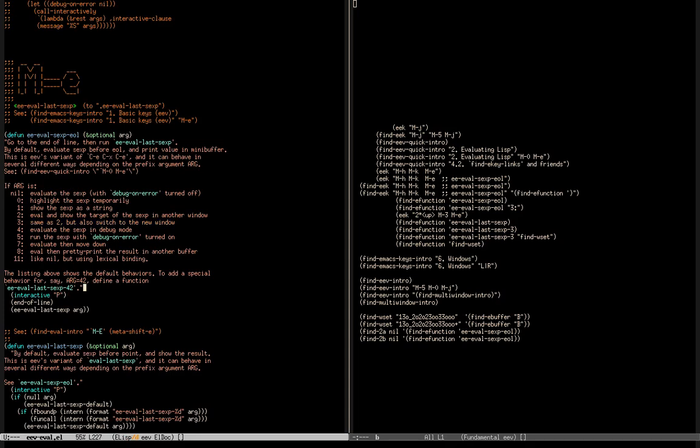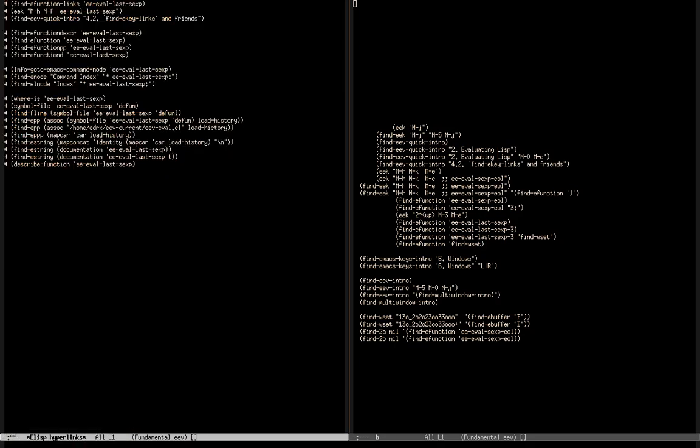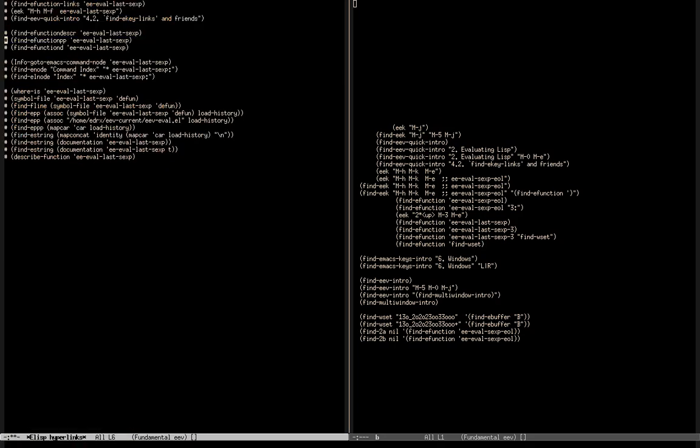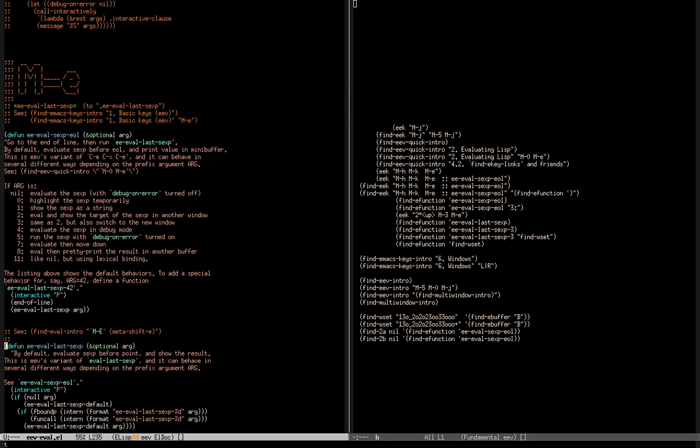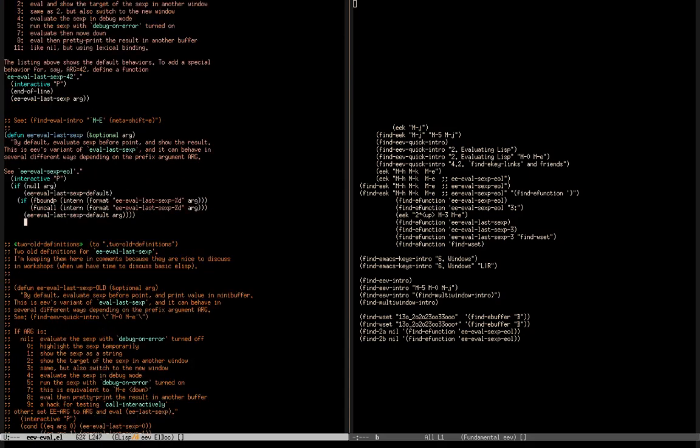The source code of this function is very short, it's just this, because this function delegates most of the work to this other function here. So let me save a link to this other function. And what this other function does is that it takes the numeric argument and it uses this to produce the name of yet another function.